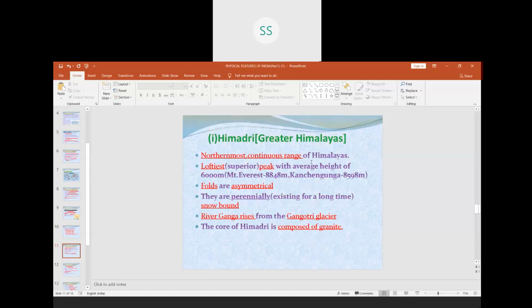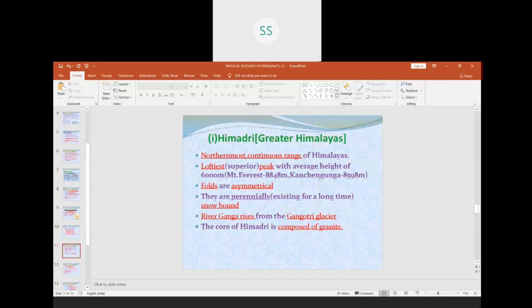Northernmost continuous range of Himalayas. Northernmost range of Himalayas which have loftiest peaks also, and it is a continuous range. And loftiest peaks with an average height of more than 6,000 meters. Most of the peaks have the height more than 6,000 meters. And the highest peak is given here. We have Mount Everest, which is 8848 meters, which is in Nepal, which I'll show you in the map also.